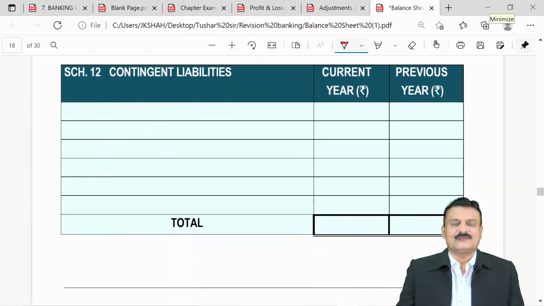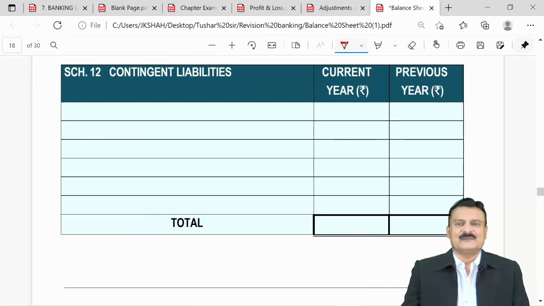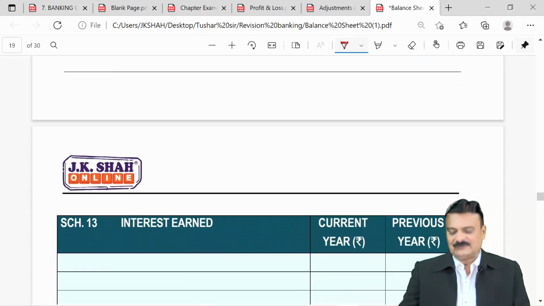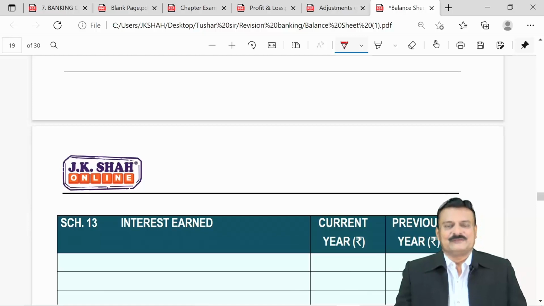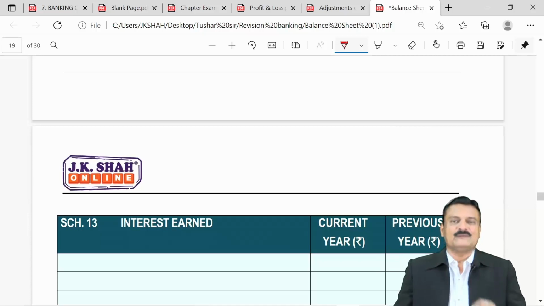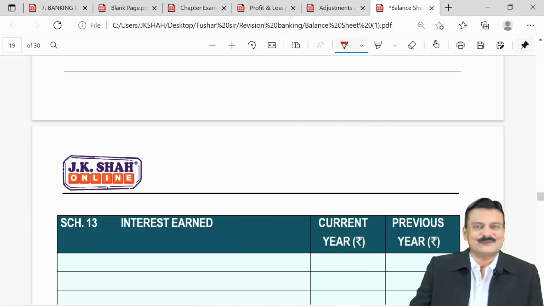Schedule 12, contingent liabilities. Same as company accounts: claims against the bank not acknowledged as debt, arrears of cumulative preference dividend. The biggest one we already discussed: acceptance, endorsement and other obligations, meaning guarantees given by the bank on behalf of the account holder to a third party. And then from schedule 13 onwards. Schedules 1 to 12 are the balance sheet, and 13, 14, 15, 16 are the P&L.